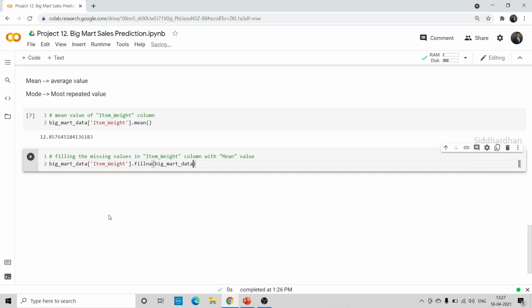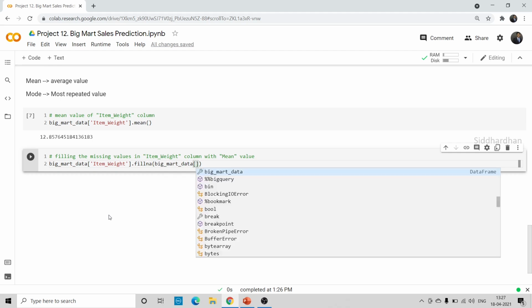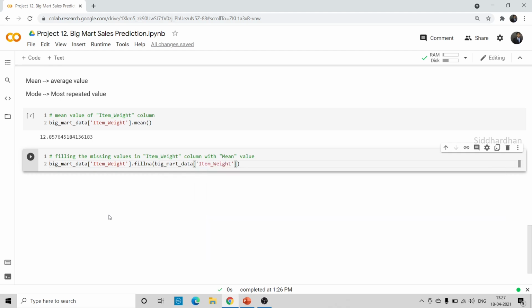So Big Mart data, item weight, and dot mean, inplace is equal to true. Let's see what we are doing in this line of code.